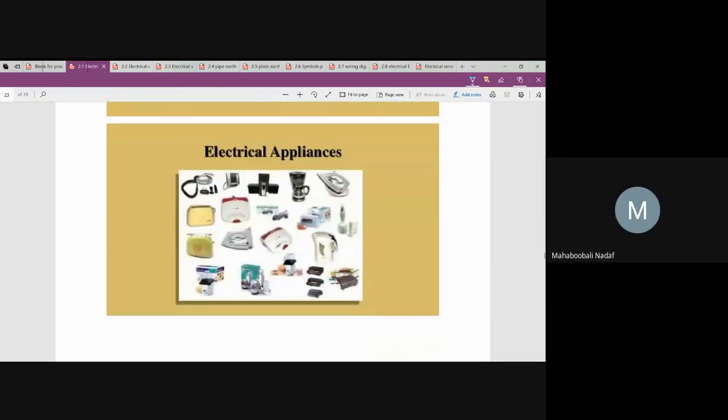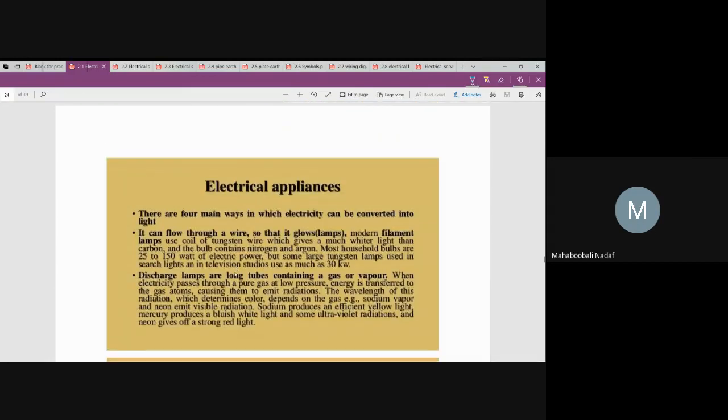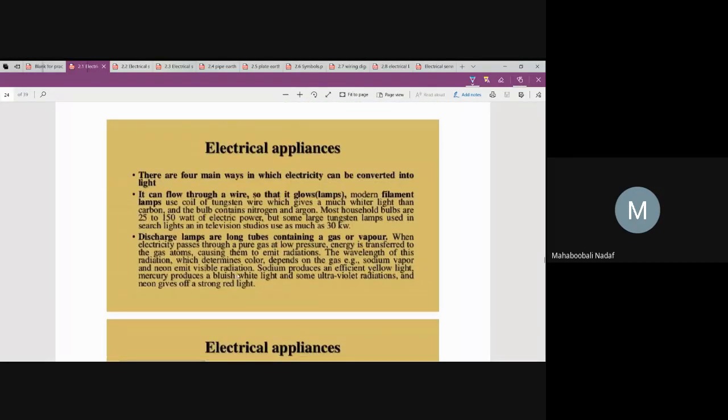We have so many electrical appliances. Depending upon that, we can use them. Typically, two types of electrical appliances will be there: one is for lighting sources, another is for power sources. Two major classifications. Appliances are generally for lighting and ventilation. The third one will be power.